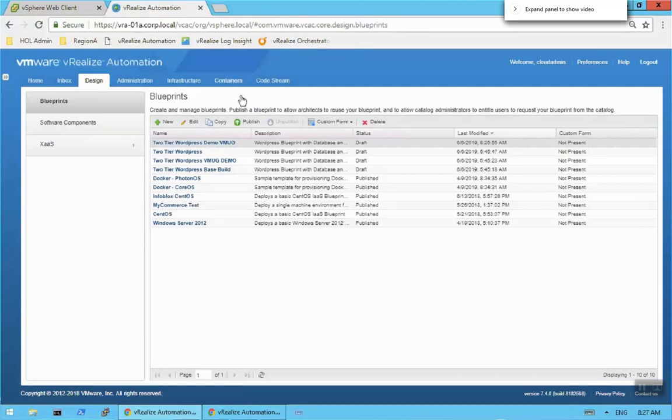All right. So from an administrative perspective, what we've done is we have created that blueprint. Now we're ready to publish that. We're going to go ahead and publish that blueprint.